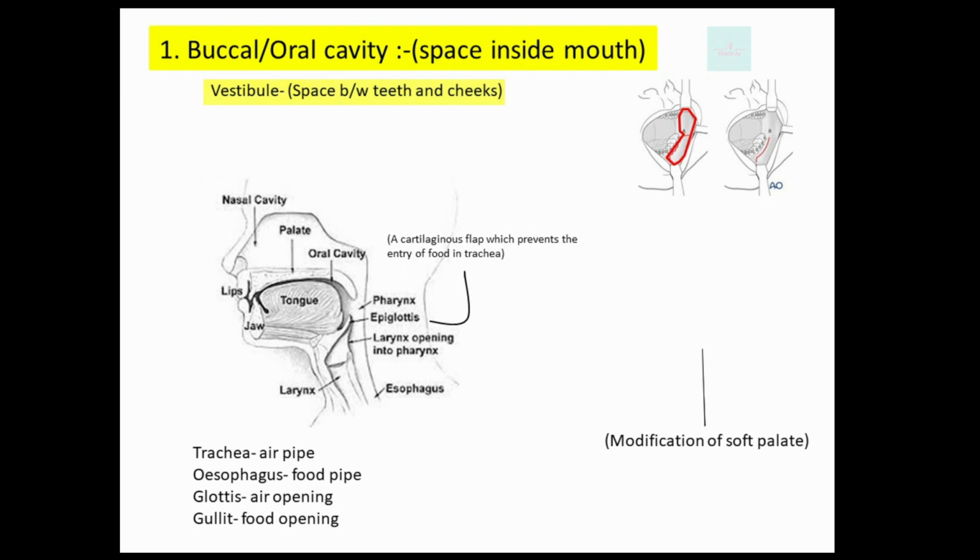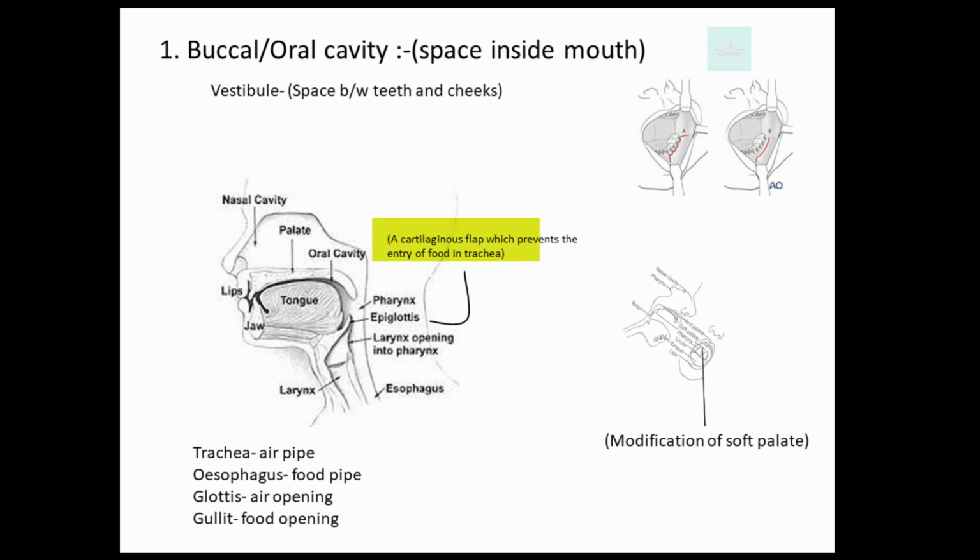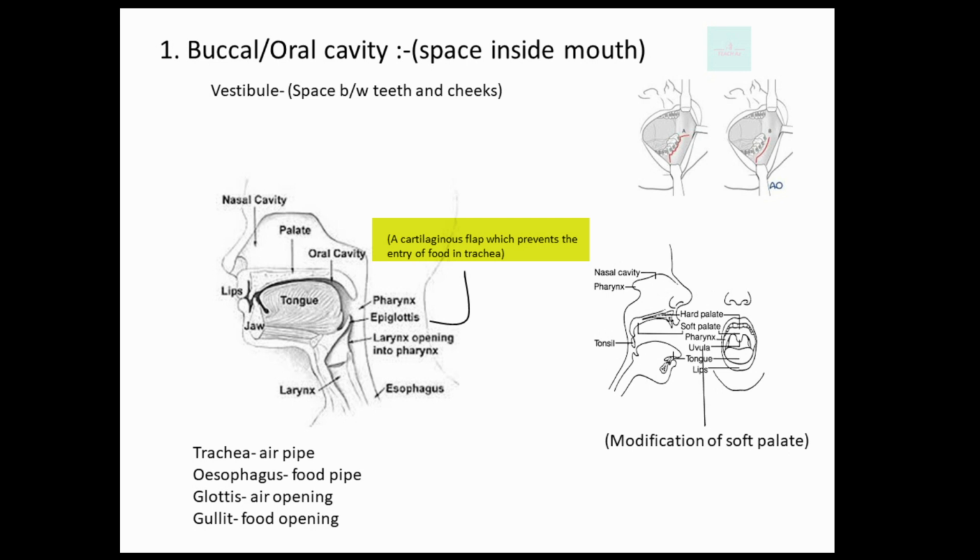Here you can clearly see the oral cavity, tongue, jaw, lips, and the nasal cavity. We will discuss the nasal cavity in further classes, but now you can see the pharynx, esophagus, trachea, and the epiglottis. Here the trachea is the air pipe and the esophagus is the food pipe. The opening of the air pipe is the glottis and the opening of the esophagus is called the gullet. And the epiglottis is nothing but the cartilaginous flap which prevents the entry of food into the trachea.